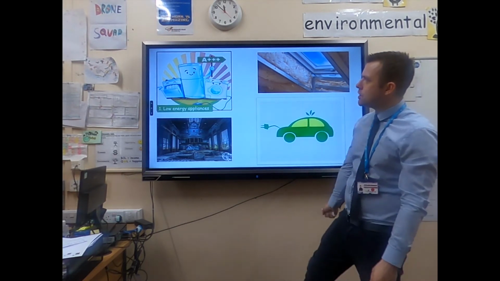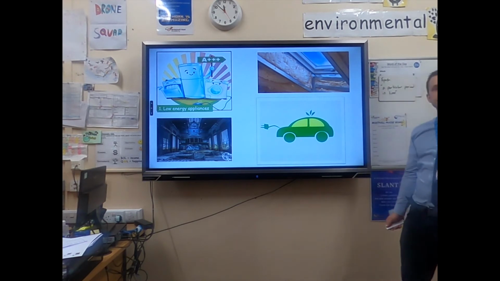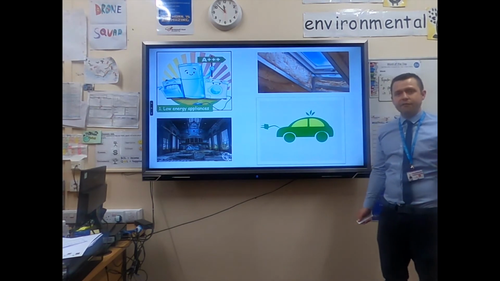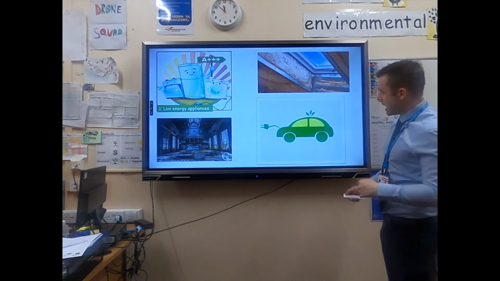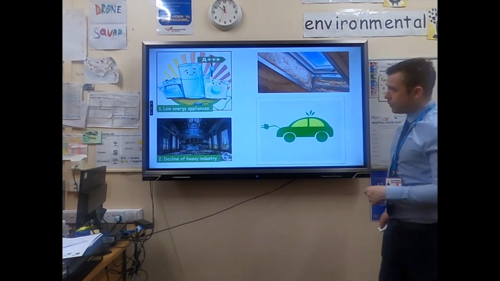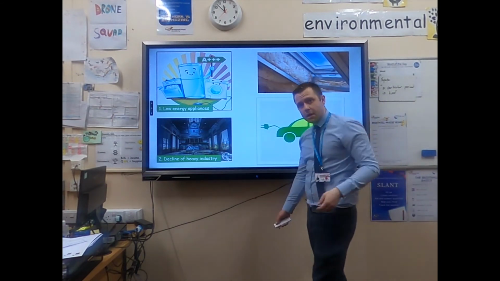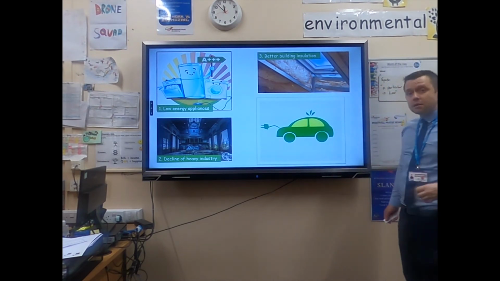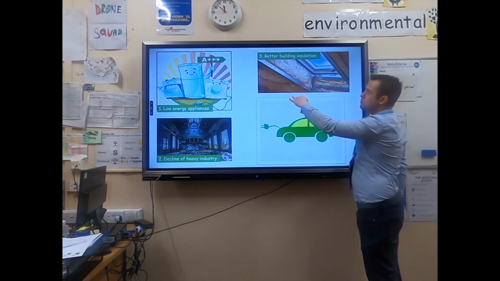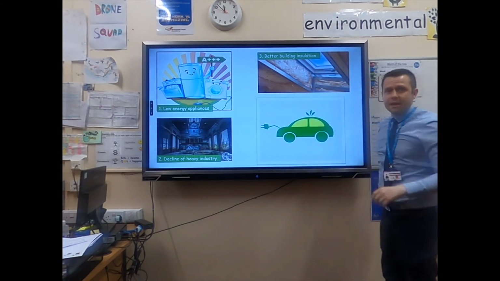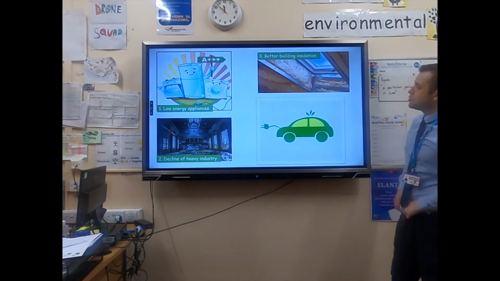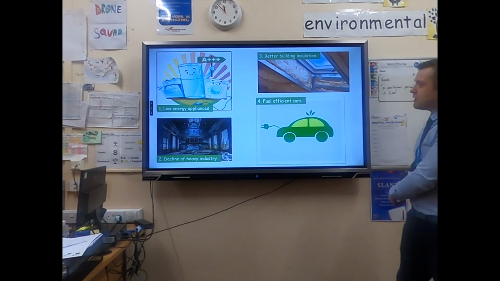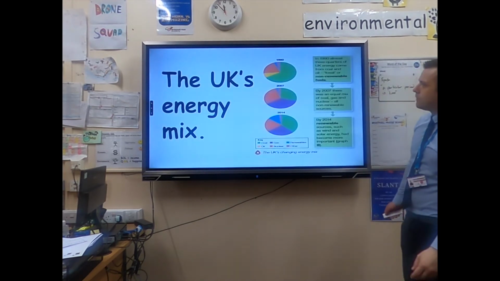One way is low energy appliances. So if you go to Currys to buy a new fridge, it will have a rating between A++ and F. The higher the rating, the less energy it uses. Another example is there's less heavy industry in the UK now due to deindustrialisation, so less energy is being used there. We can use building insulation, so when we heat our homes, rather than all that lovely heat being let out into the atmosphere, the insulation will trap it in the house. And finally, we can have fuel efficient cars, or even now electric cars that don't actually burn fossil fuels.